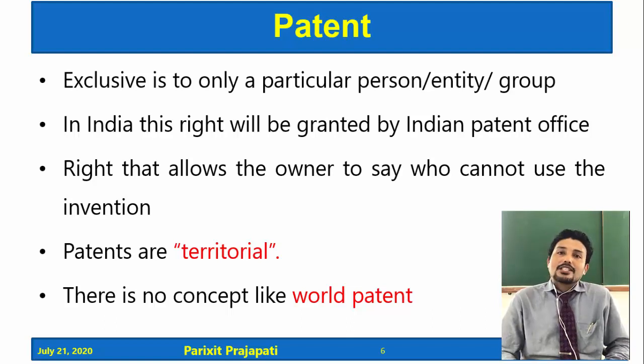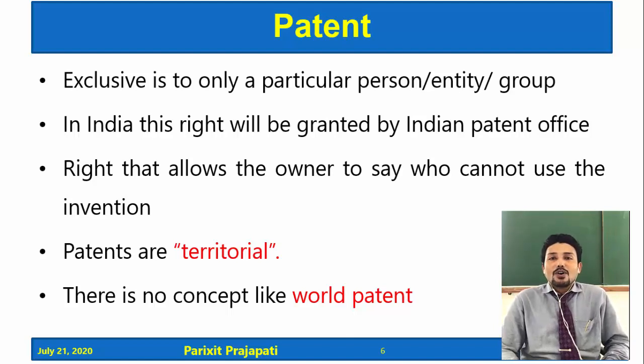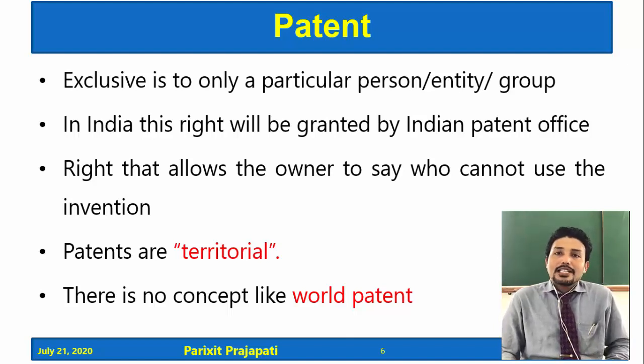So that means there is no concept like a world patent. If someone files a patent in the US, the patent is granted by the USPTO, the US Patent Office. So that patent is applicable in the US only, not in India. If someone from the US wants to get a patent in India, then he has to get it from the Indian Patent Office. So patents are territorial.